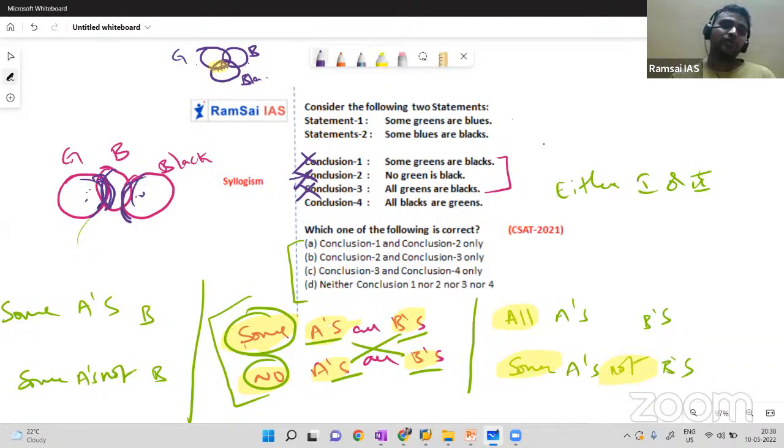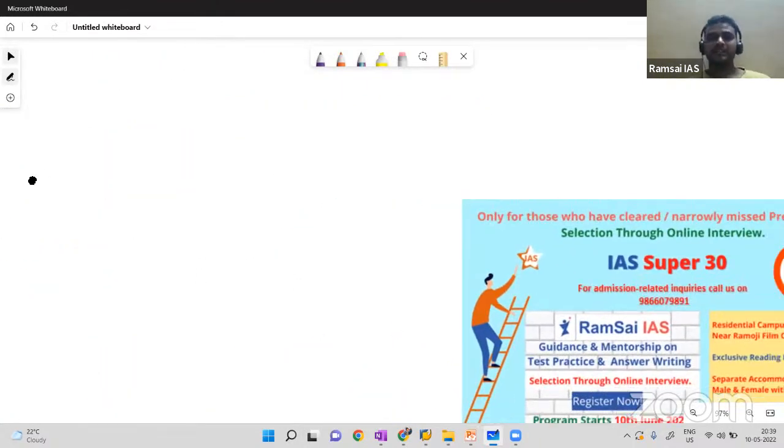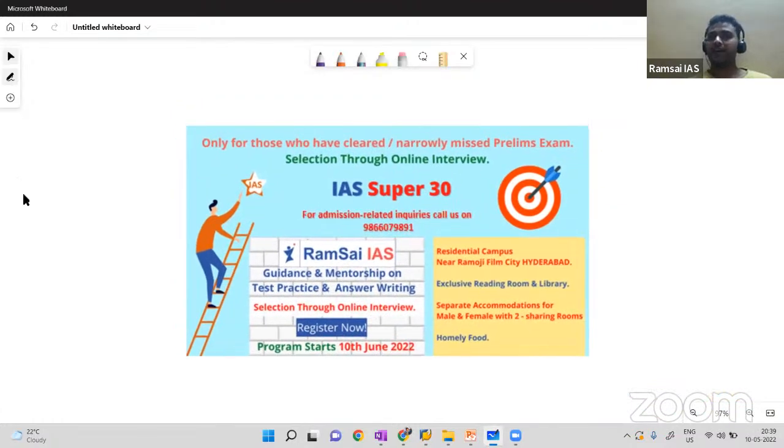When we have no relation, how can all be possible? The same again. From the diagram alone, we can conclude this. So I'll go with option D. Don't worry if you get any confusion; please go through the uploaded videos again, then you will understand. This is a bit confusing one, I'm sure, as you are solving it for the first time.